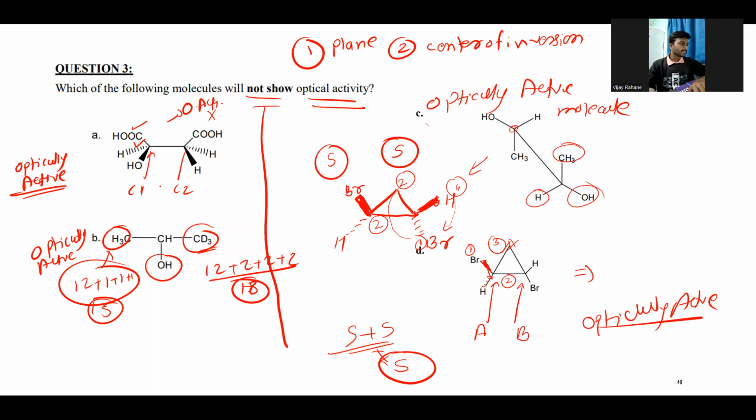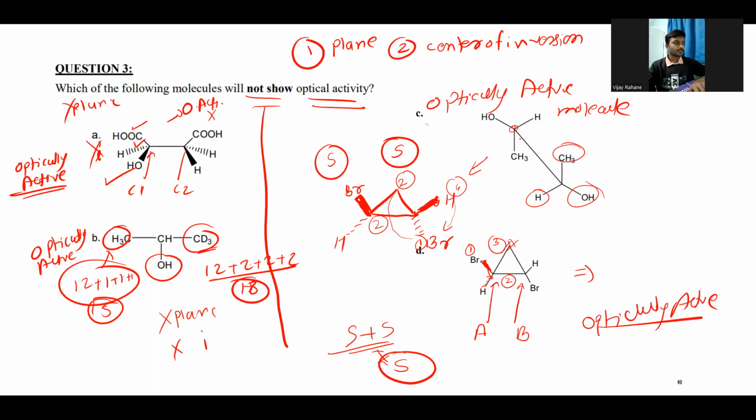Does it have any symmetrical plane? No, because these two carbon atoms have two different groups. So there is no plane, and the center of inversion is also not here. So obviously this is optically active as it is. It also has no plane of symmetry or anything. So this also has no plane and no center of inversion. So obviously this is optically active.